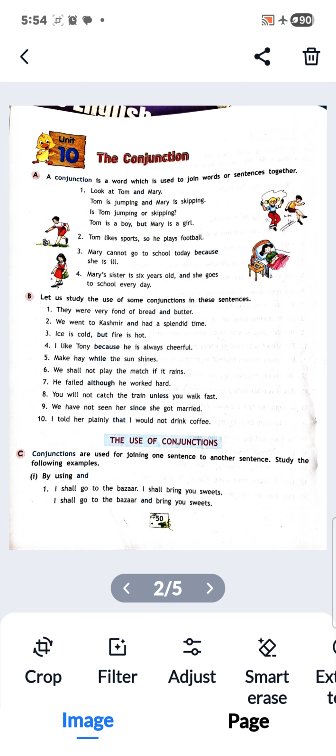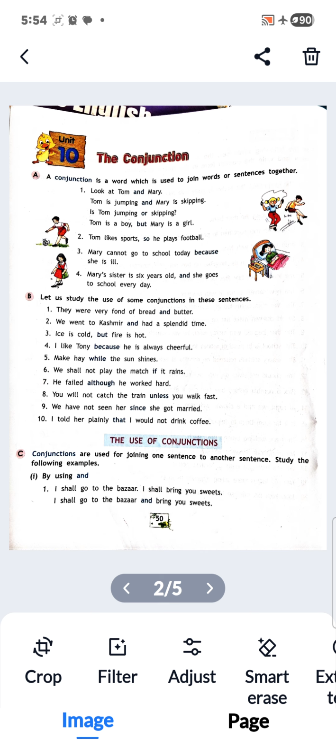Tom is a boy, but Mary is a girl. So here we are joining two different sentences with the help of but. And but is also a conjunction. Now, Tom likes sports, so he plays football. Now we are joining two sentences with the help of the conjunction so.